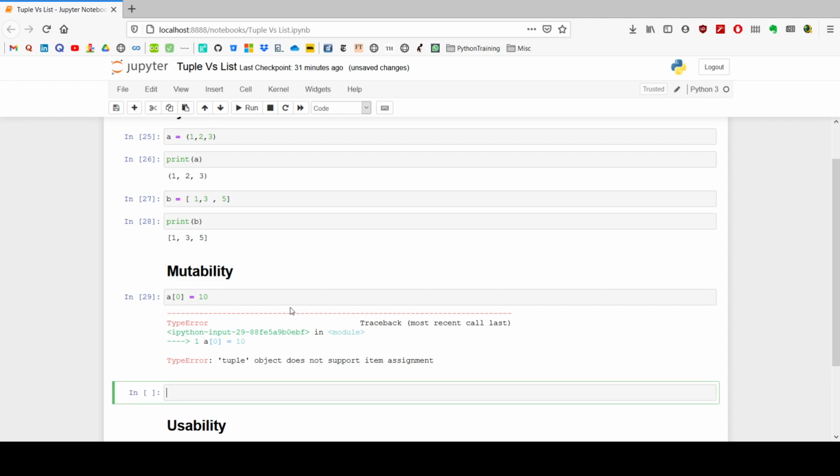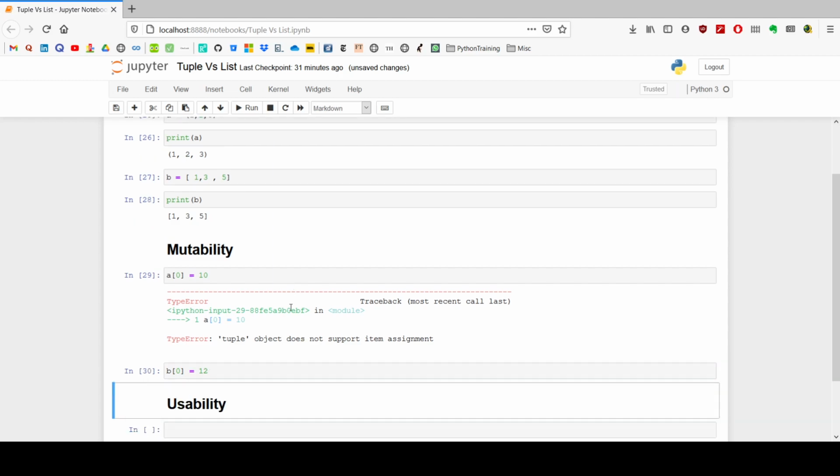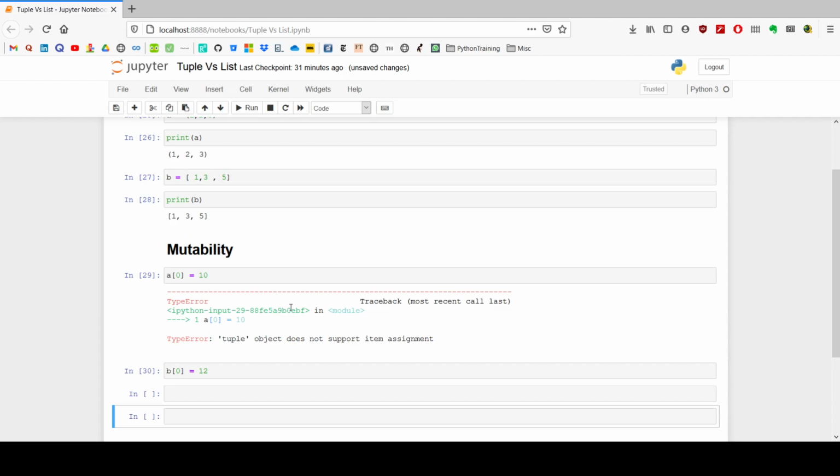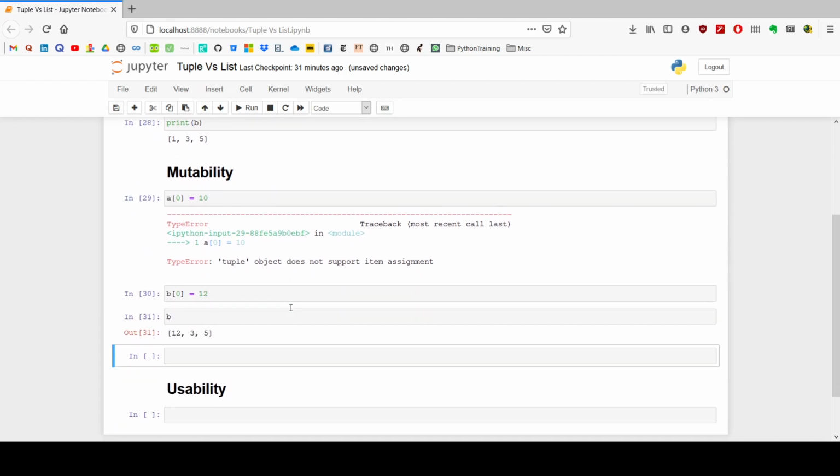Whereas, because list is mutable, we can change the elements of the list easily. Let's print the modified list. Here, because I modified the element at index 0 to 12, when I print the new B after modification, we can see the 12, whereas before it is 1. So this is the main difference between list and tuple, and everyone should be able to explain this clearly when you are asked this question. So what is the difference? Tuple is immutable, list is mutable.